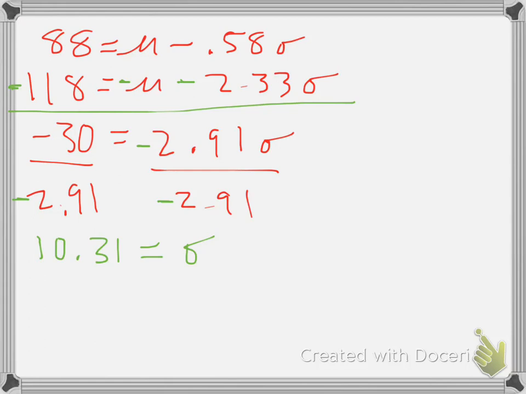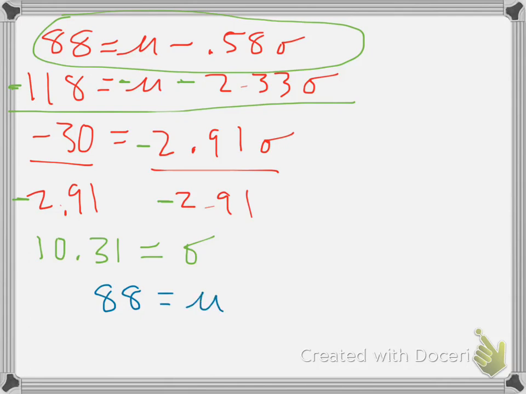All right, we're almost there. Last step is we can plug 10.31 back into either of these equations. I'm just going to pick the first one, and then we will solve for our unknown mean. So 88 equals mu minus 0.58 times 10.31.